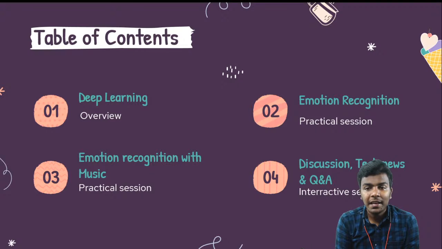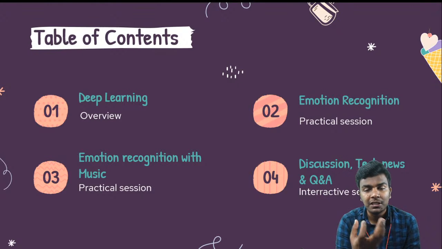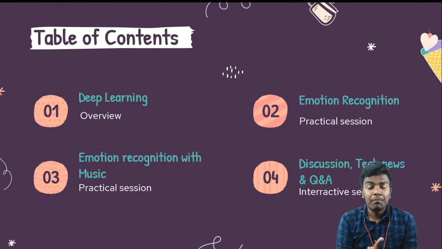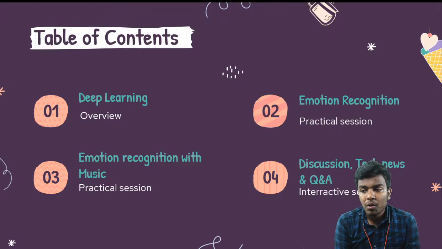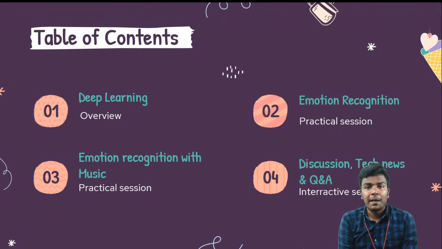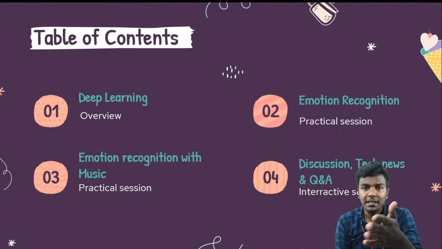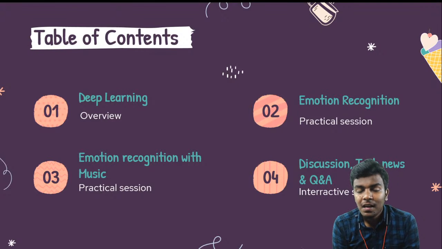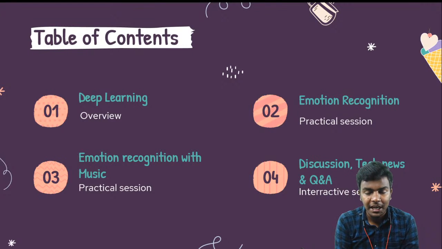Then we are going to learn emotion recognition. By emotion recognition, we are going to analyze emotions such as happy, sad, surprise, or something like that. And we are going to integrate another part, which is music. I hope you know how to connect a speaker with the Raspberry Pi. That's the connection I have made here. I have connected the Raspberry Pi, the speaker and then a USB camera, and I just placed it on my laptop. So that's all the connection. I hope you understand the connection.